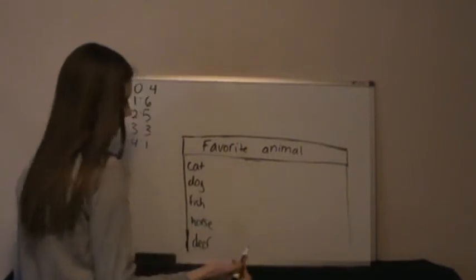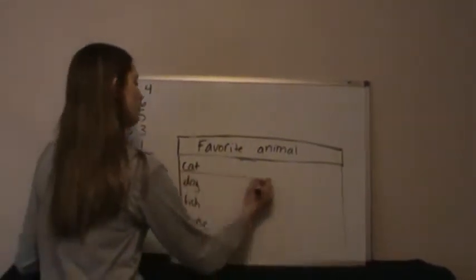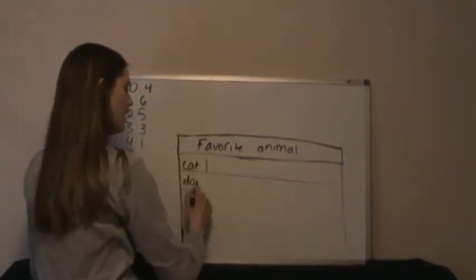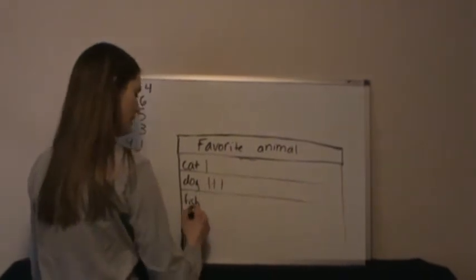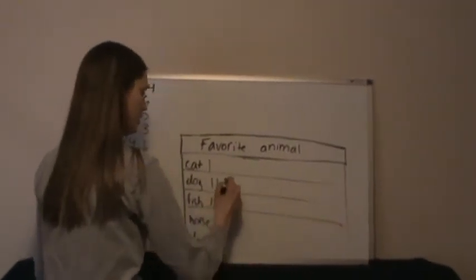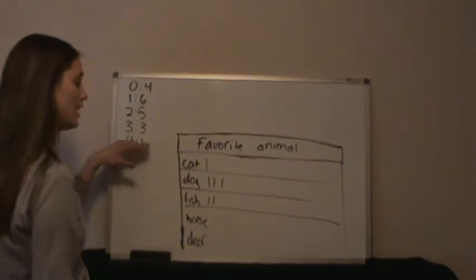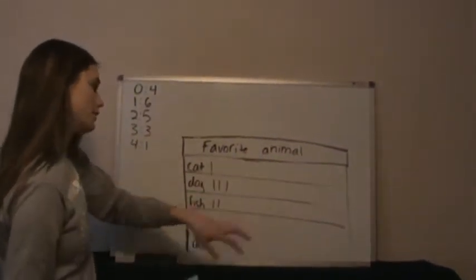I don't know. Then I would go through and tally every time I saw a cat, every time I saw a dog, every time I saw a fish, and so on. So you can construct it this way as well.